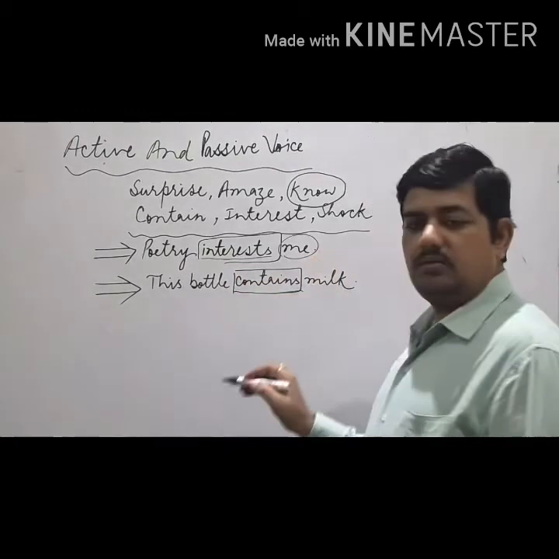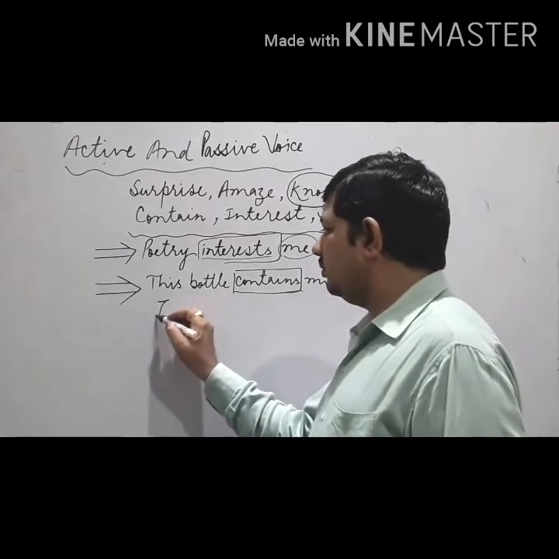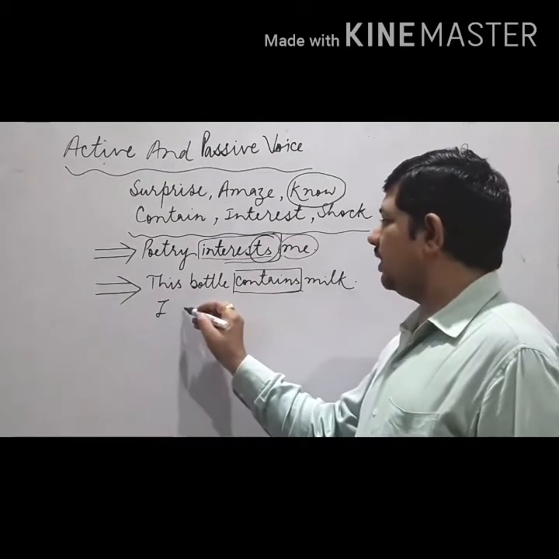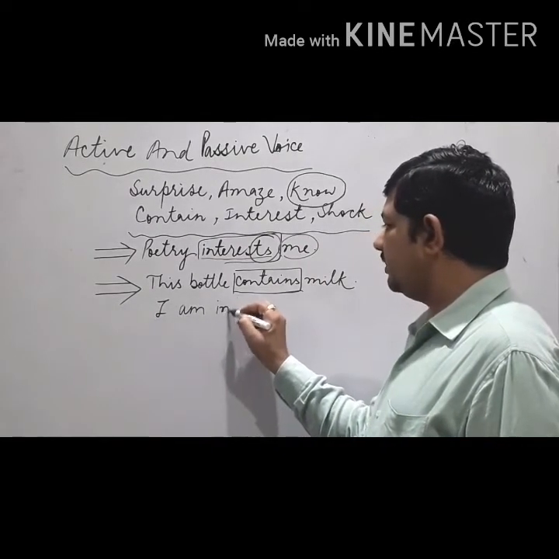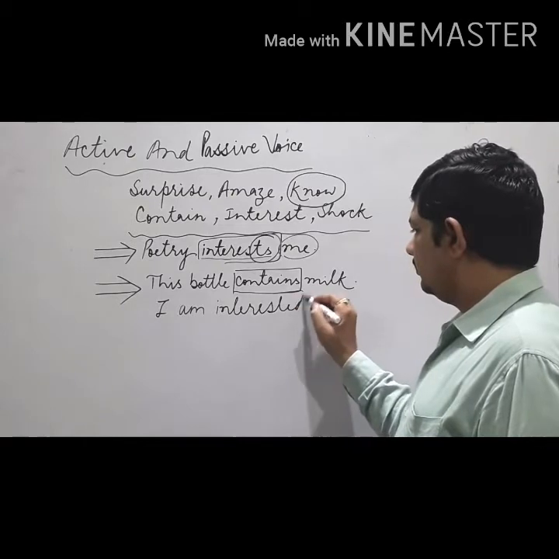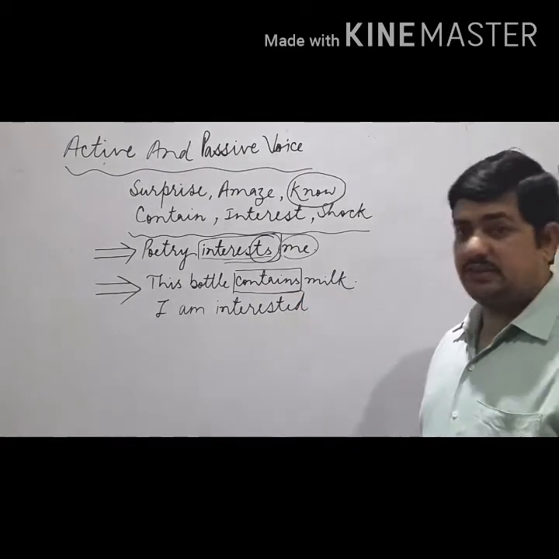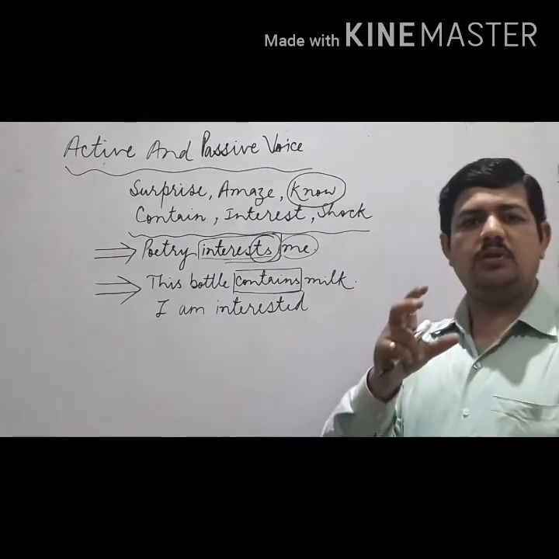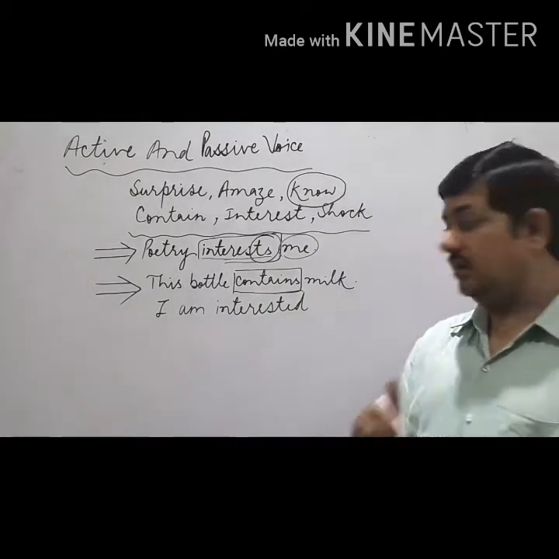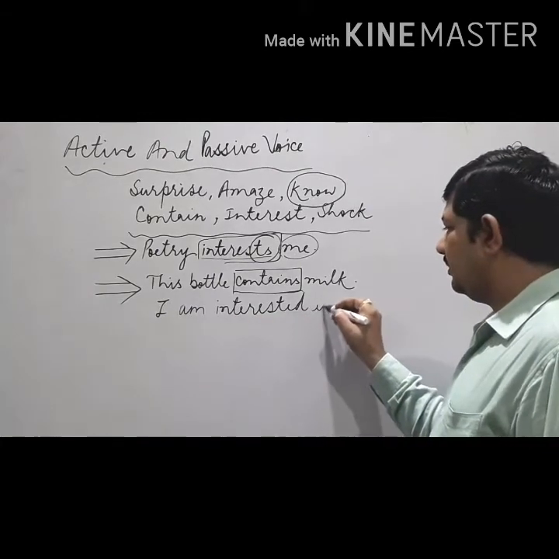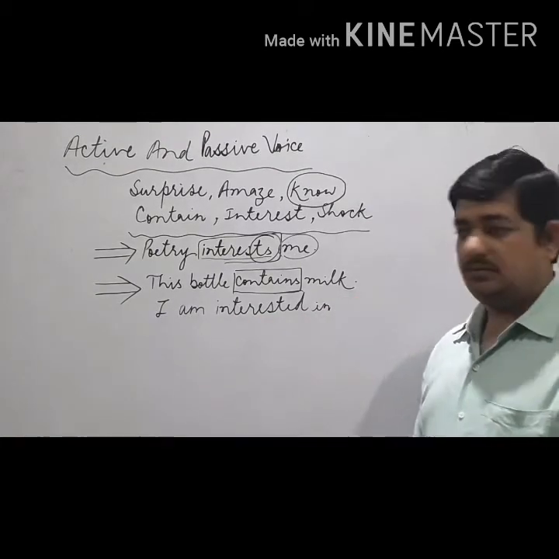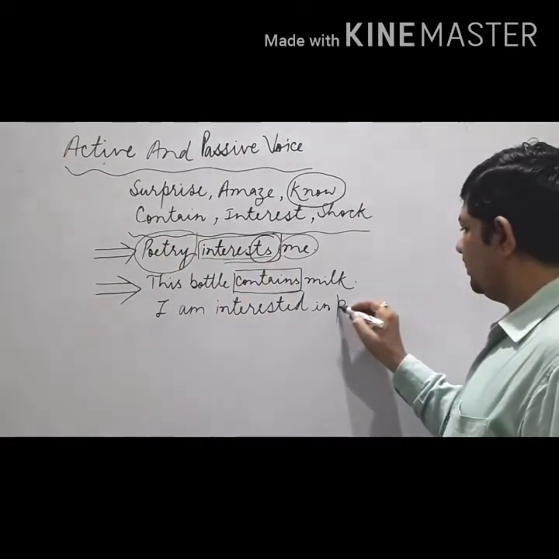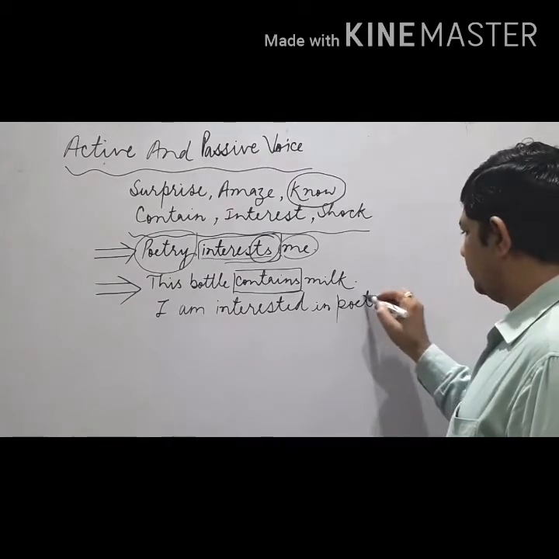So me, the object, we convert into subject, I. Then, because it is simple present, we use I am. I am interested. You are interested in what? We get the feeling of the verb in this preposition in. So I am interested in. We don't use by. I am interested in poetry. Okay, I am interested in poetry. Clear?